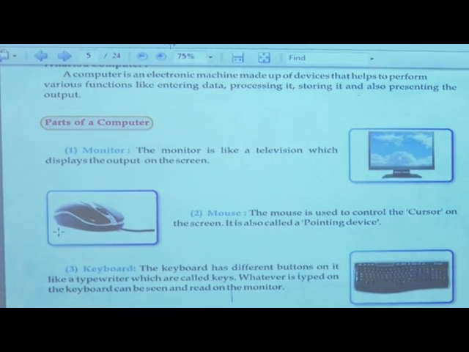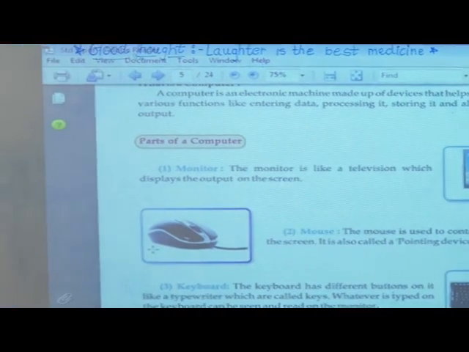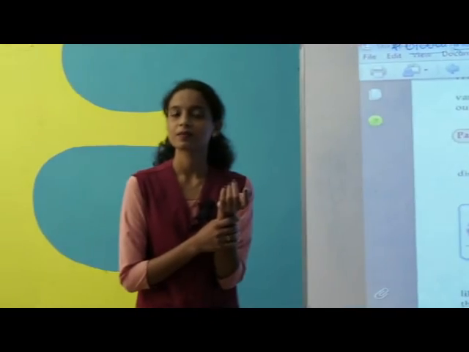Now, what is this? Hand, right. What is this? Eyes. These are parts of our body and altogether we call it the body. Same like that, computer has different parts and the computer needs these parts.